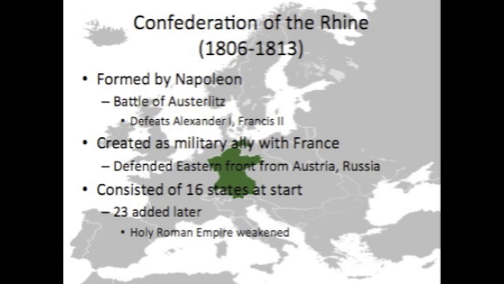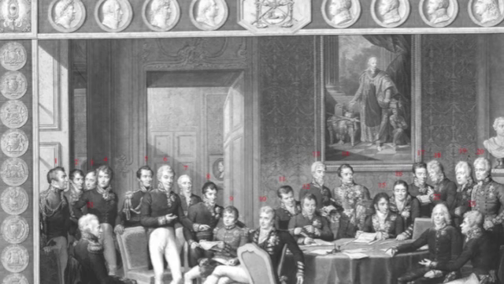Napoleon initially created this nation in hopes of a military ally to protect him from Russian and Austrian attacks. As the Holy Roman Empire depleted, 23 more states joined, all of which were protected by Napoleon. The Confederation was dissolved by the Allied forces opposing Napoleon in 1813, and in 1814 the Treaty of Paris stated that all German states were independent.